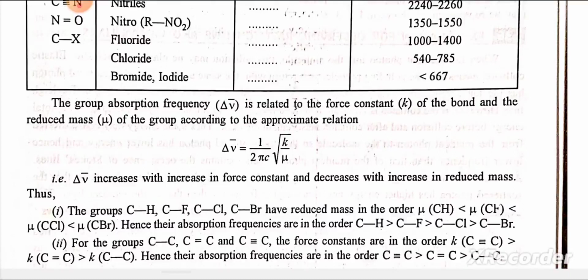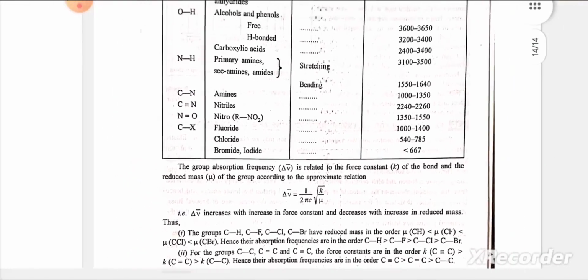Second, for the groups carbon carbon single bond, carbon carbon double bond and carbon carbon triple bond, the force constants are in the order of carbon carbon triple bond is greater than carbon carbon double bond is greater than carbon carbon single bond. Hence their absorption frequencies are in the order carbon carbon triple bond is greater than carbon carbon double bond is greater than carbon carbon single bond.